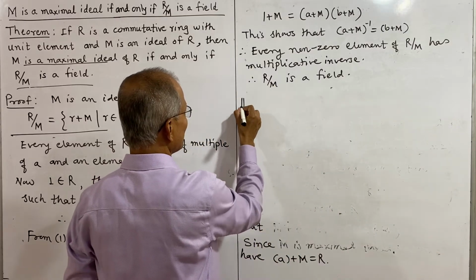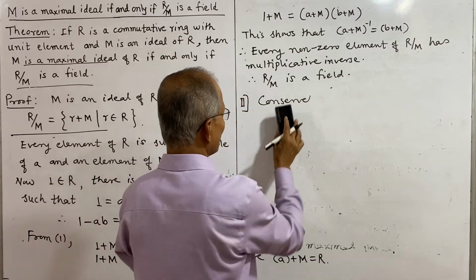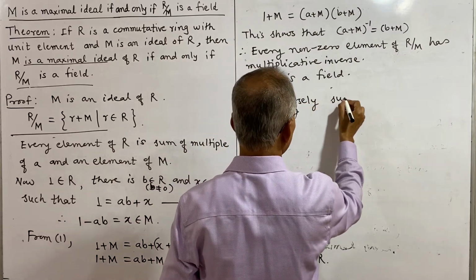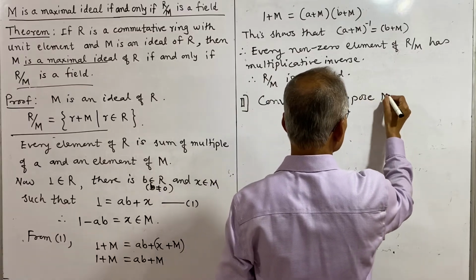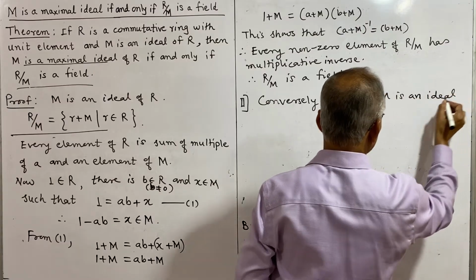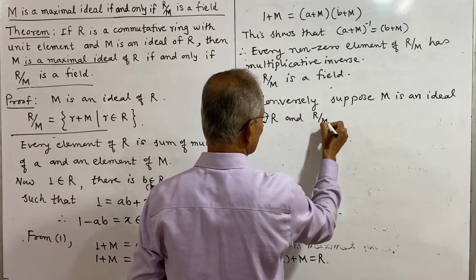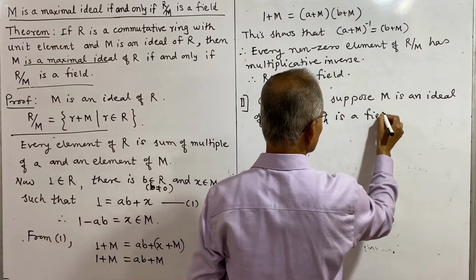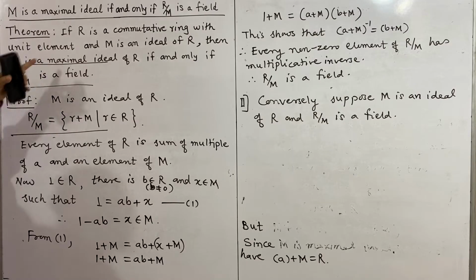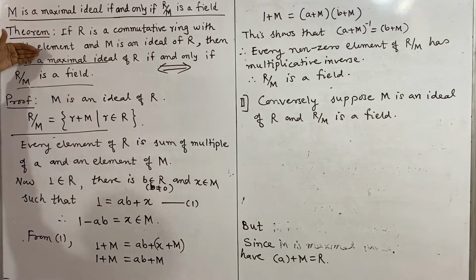Second part, conversely, suppose M is an ideal of R and R by M is a field. We shall prove the converse part; this "if and only if" means implies and implied by. This implies M is a maximal ideal.